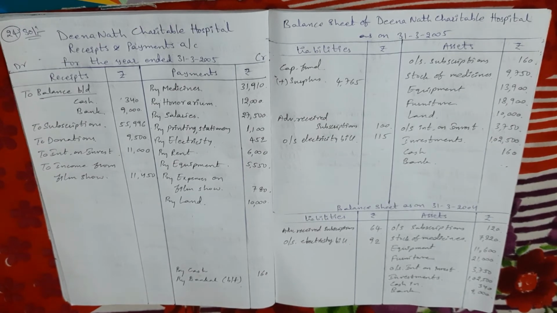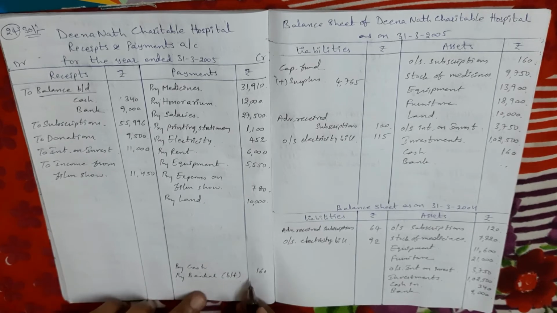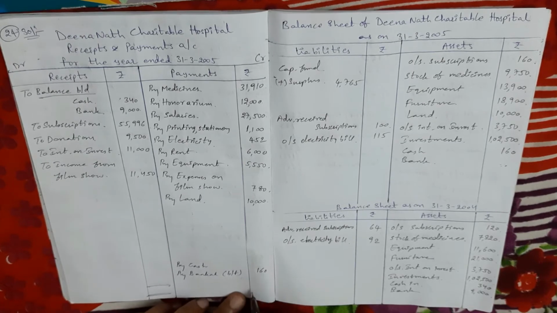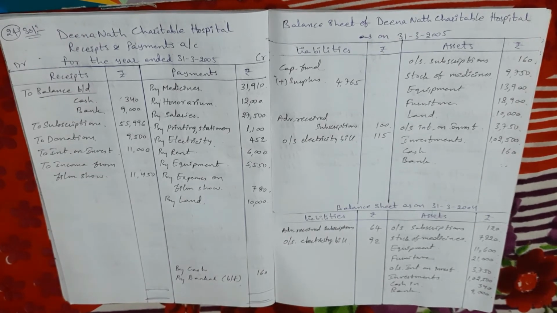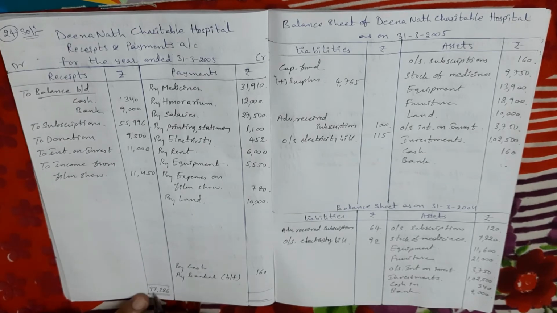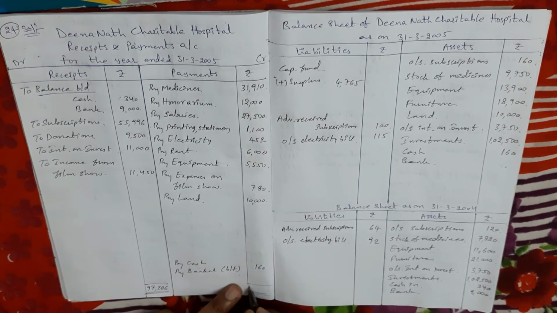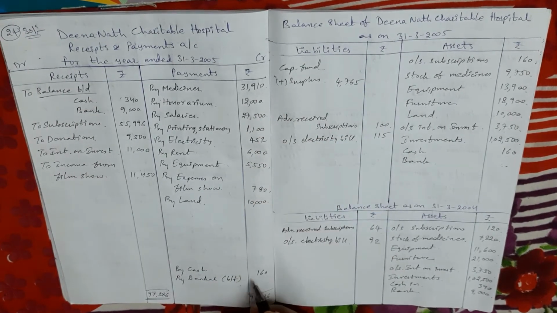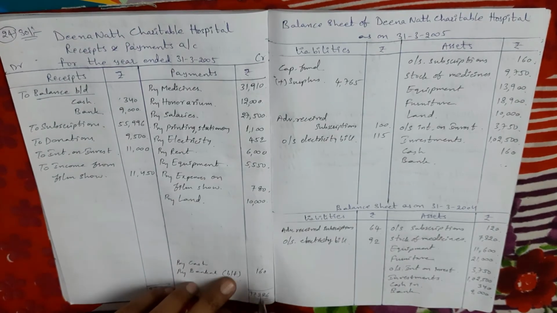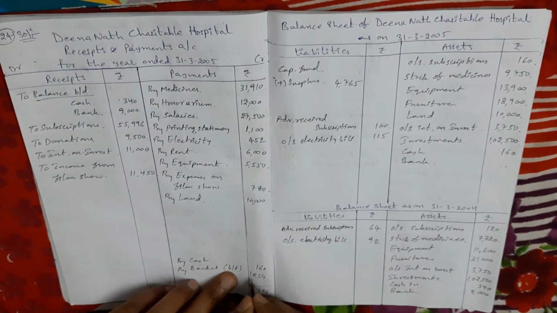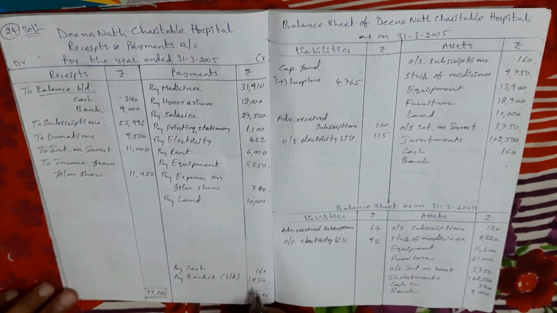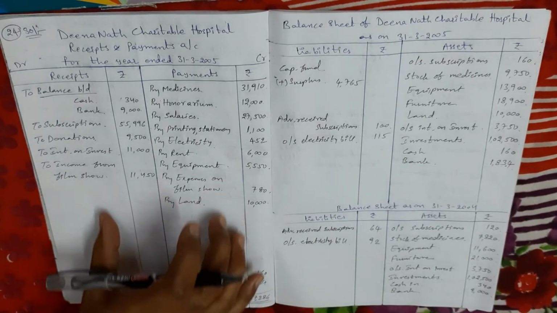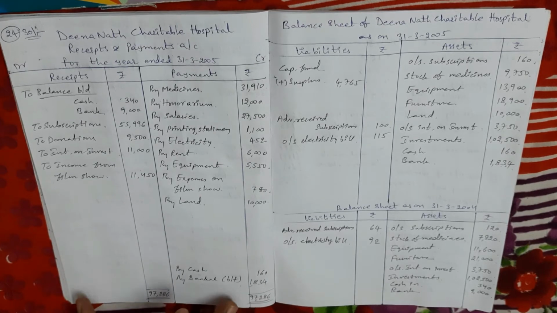Now I am closing the receipts and payments account first, to find out the closing bank balance, which we have to take on the current year balance sheet asset side. See here, asset side is more. The total I got is 97,286. The same amount I am taking on the credit side, and minus all the credited amounts including cash. So the balance is 1,834. So my dears, this is the closing bank balance. It comes in the closing balance sheet asset side, 1,834. Okay, so this is the preparation of the receipts and payments account with the help of the income and expenditure account.